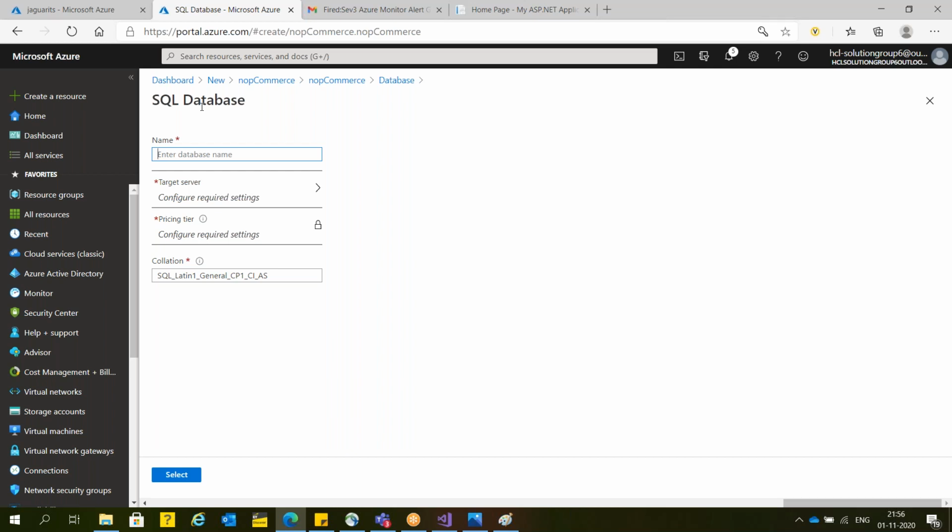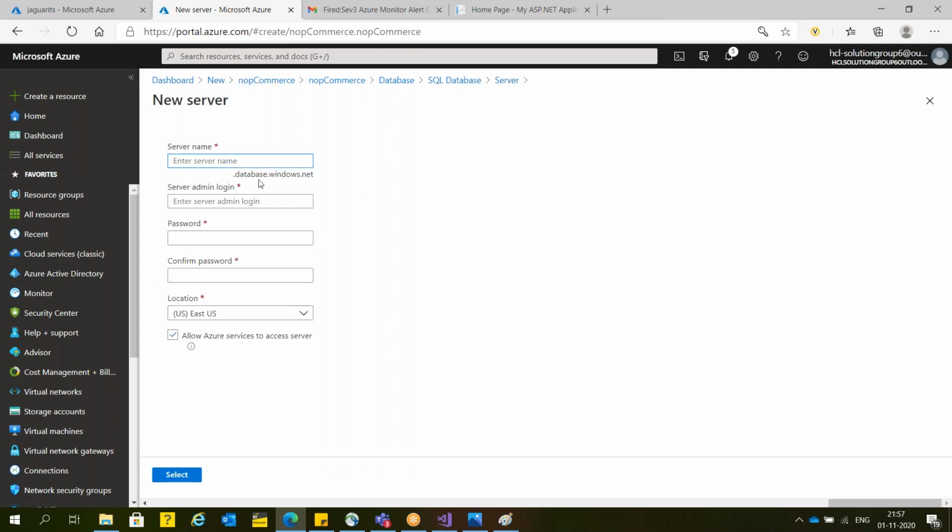Now what I'm doing here, I'm going to pass the database. So database name I'm going to pass suppose Jaguar DB. Name of the database is the Red Chili DB. Red Chili DB. And now I'm going to set up a server also, database server. So guys, database server I'm going to pass here Red Chili server. So database server URL is redchili.database.windows.net. This will be the URL of the server, and here I'm going to pass the username. Username for the database server is there.